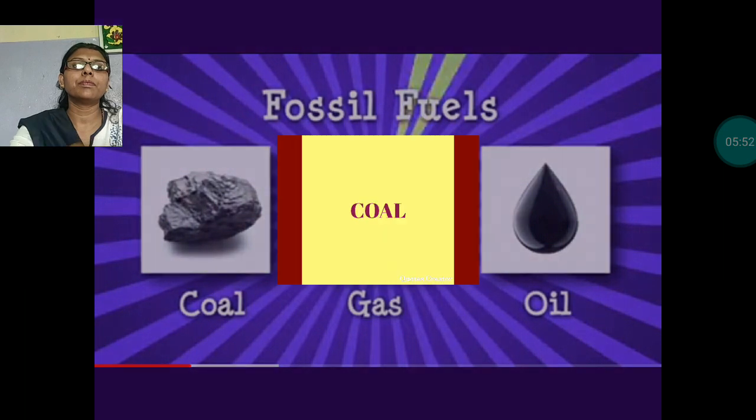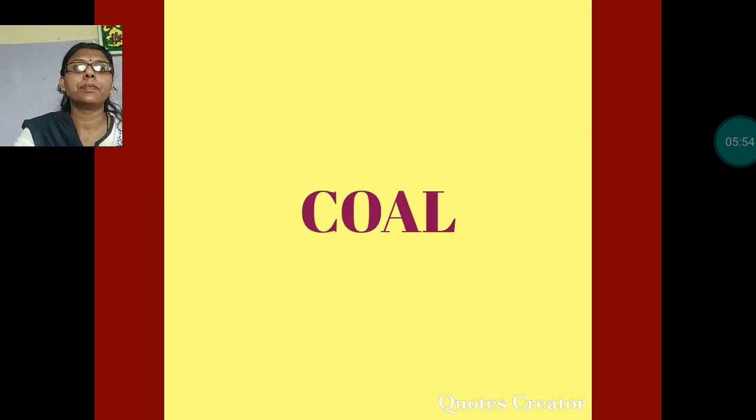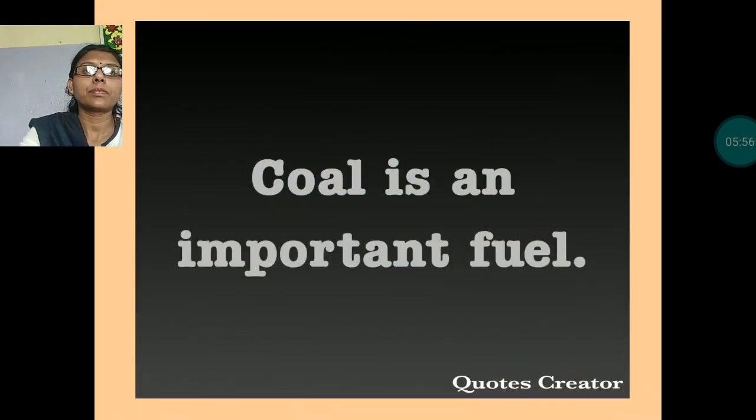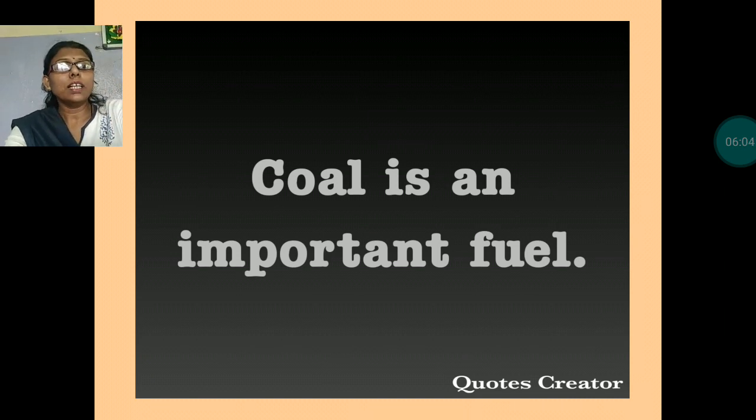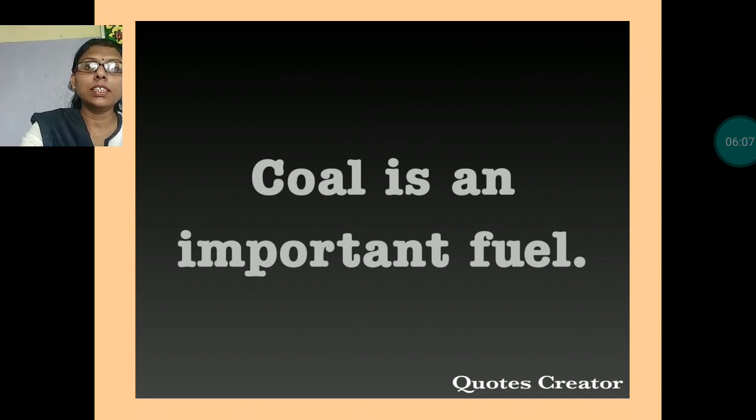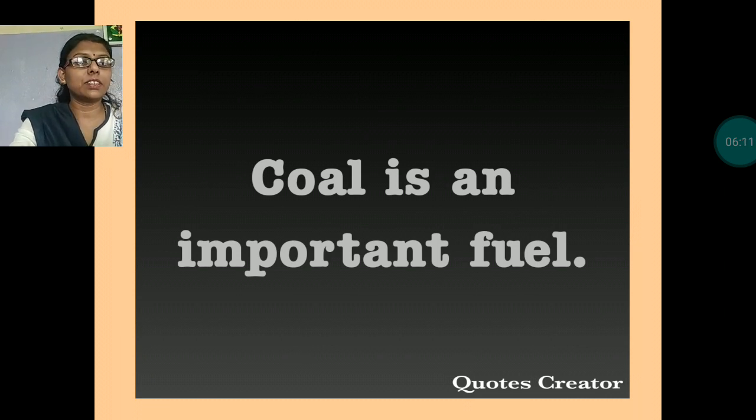Let us start with coal. Coal is an important fuel. Coal is used to run machines in factories. Coal is used to produce electricity, and sometimes we use coal for cooking also.